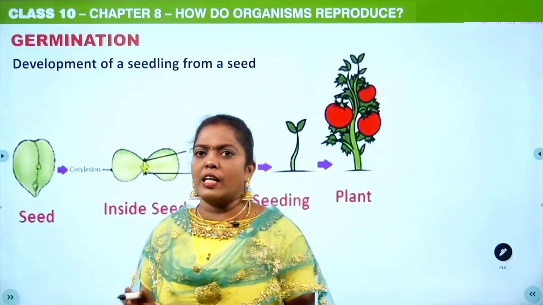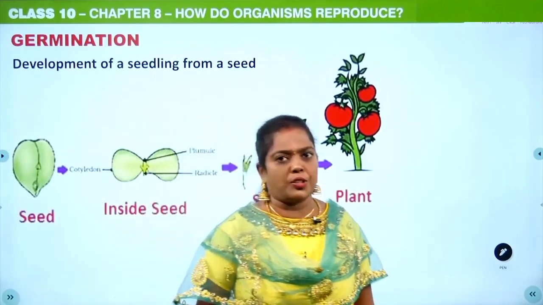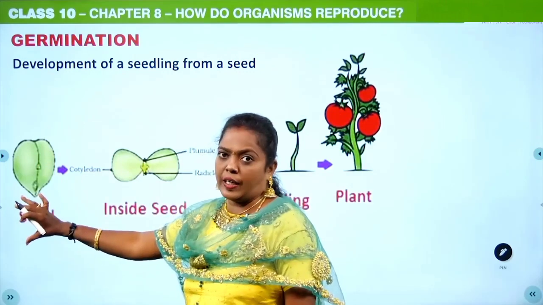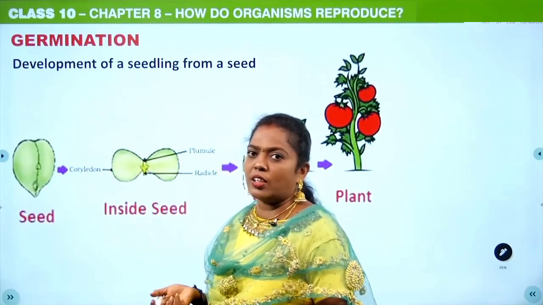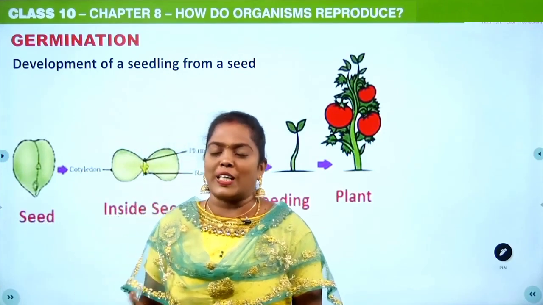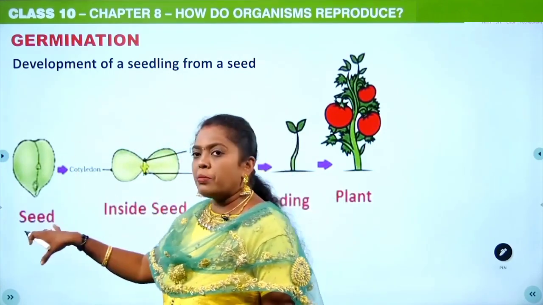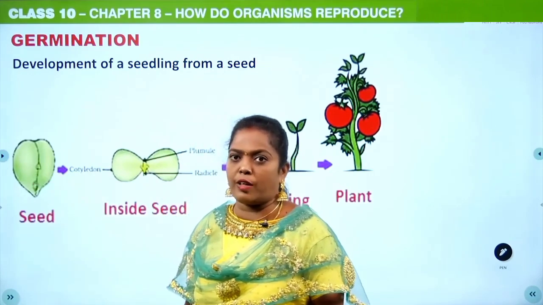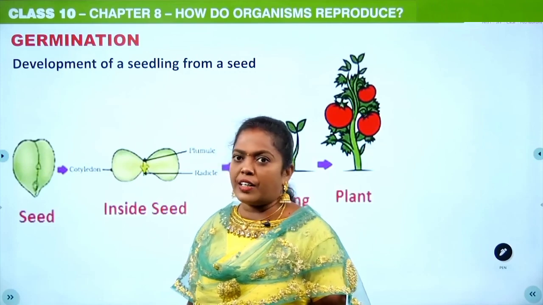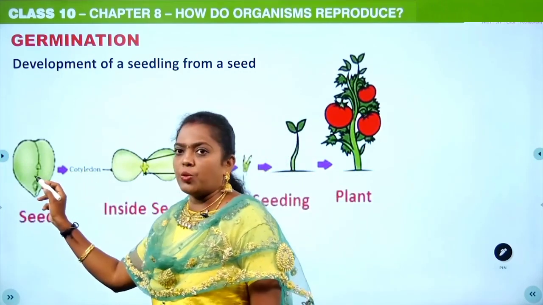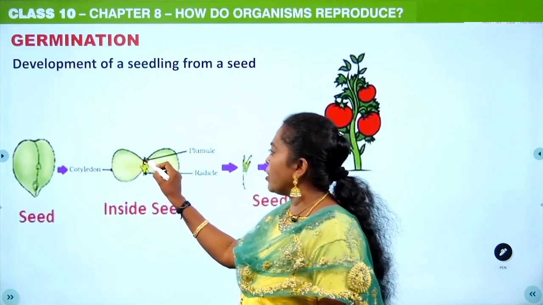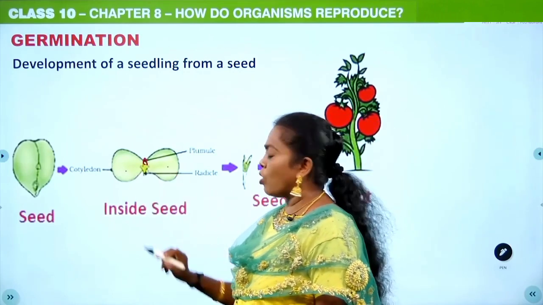Then finally the last step is germination. Normally seeds are in the dormant stage, which means it is living but it is sleeping actually. When the condition is favorable, you put that seed in the soil and water it, then the seed will develop into a seedling, and you can see a plumule here, and these are the cotyledons.